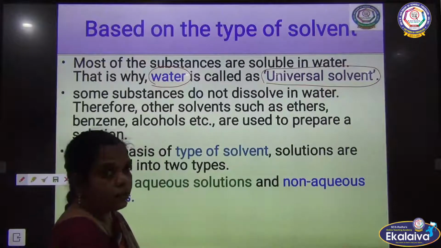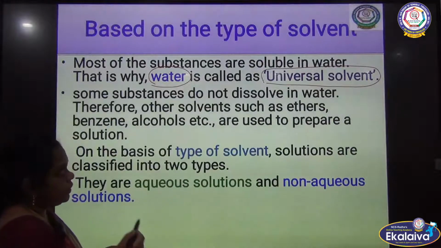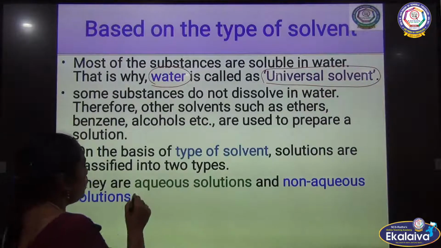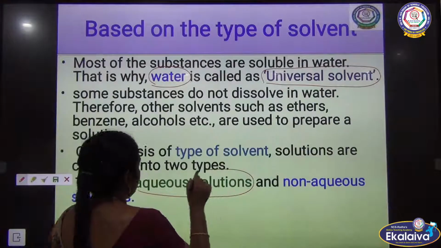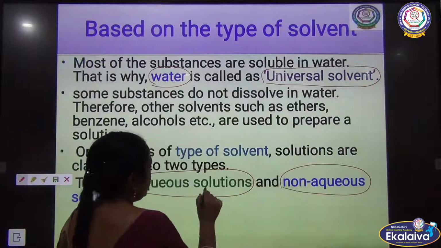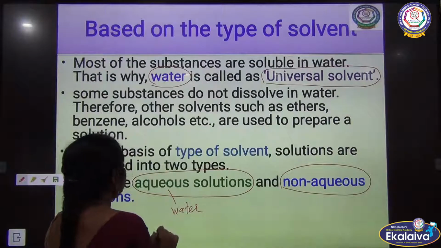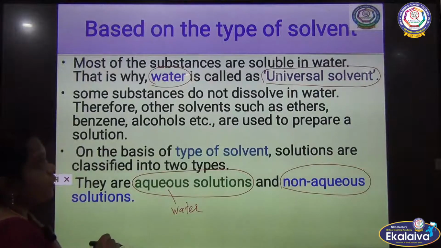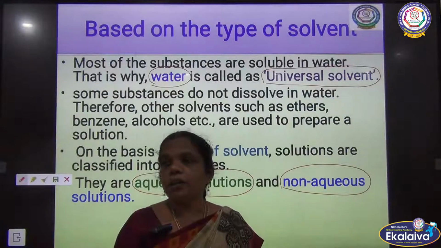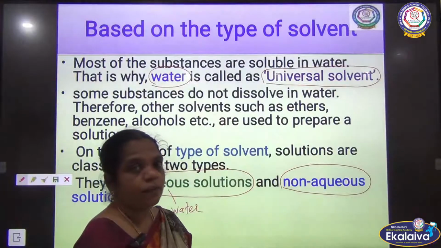So based on the solvent, we are going to classify the substance. The solution can be classified as aqueous solution and non-aqueous solution. Aqueous and non-aqueous. Aqueous means what? Water. Aqua means water. So, a universal solvent.